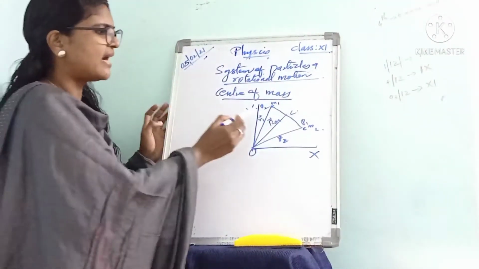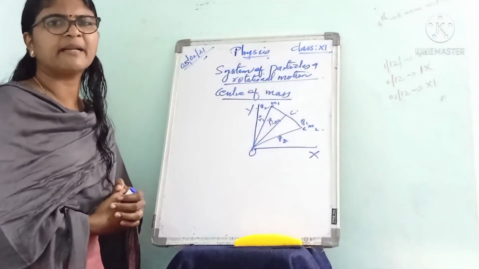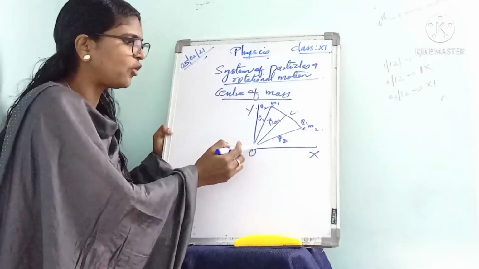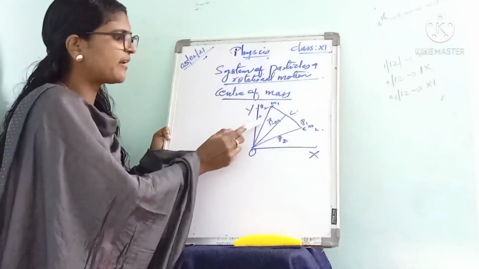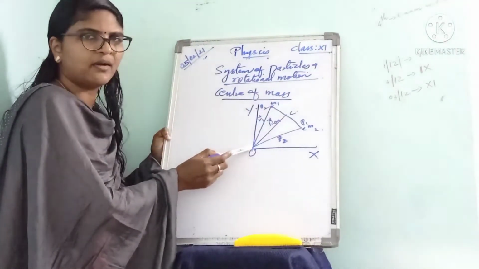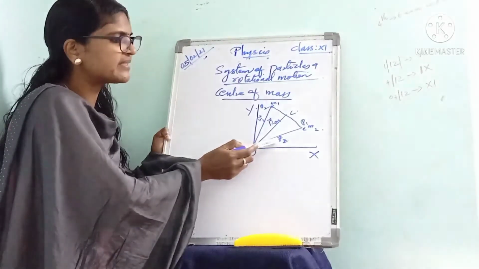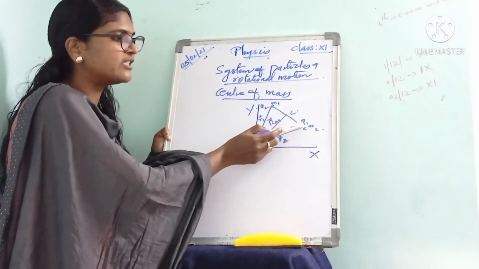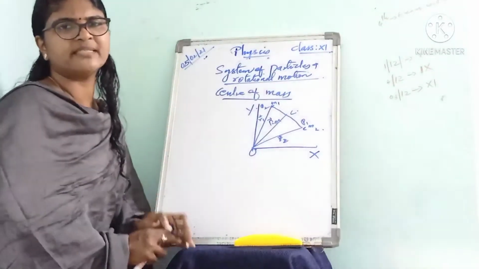Let R1 and R2 represent the position vectors with respect to the origin O. R1 represents the position vector of the particle at P1, and R2 represents the position vector of the particle at P2, with respect to the origin.